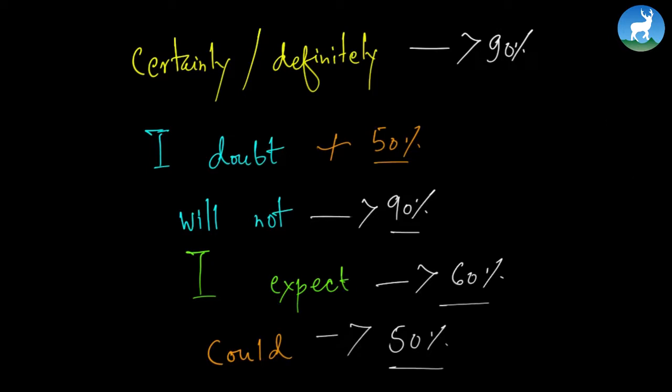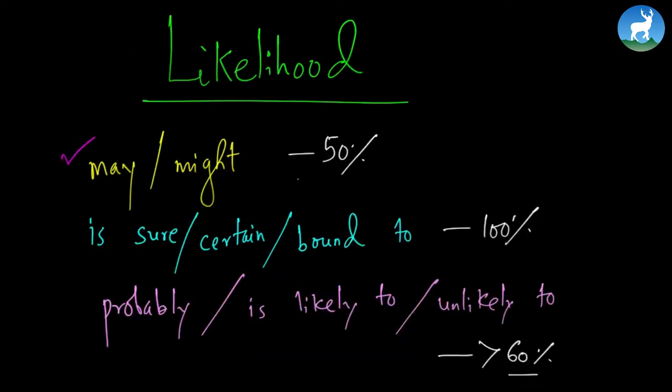Let's revise them once again. So we start from here. May, might for 50% probability. Sure to: something is sure to happen, certain to happen, or bound to happen. That means 100% probability. Probably, likely to, unlikely to means 60% of probability. Something is likely to happen. It is likely to rain. That means 60% chances of raining. When you say it is sure to rain or it is bound to rain, 100% it's going to rain.